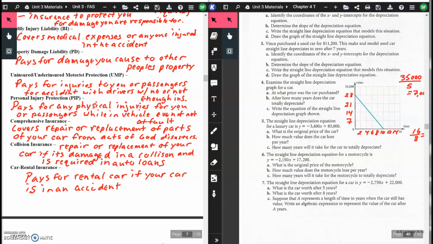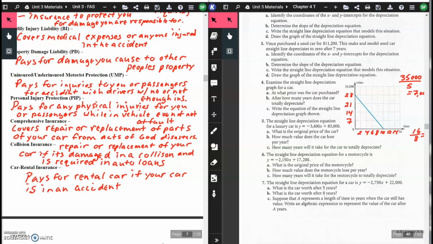Personal injury protection, or PIP, this pays for any physical injuries for you or your passengers while in the vehicle, even if you're not at fault. Comprehensive insurance, this covers repair or replacement parts for your car for acts of God disasters, such as a fire, a flood, if a tree falls on your car, things like that.